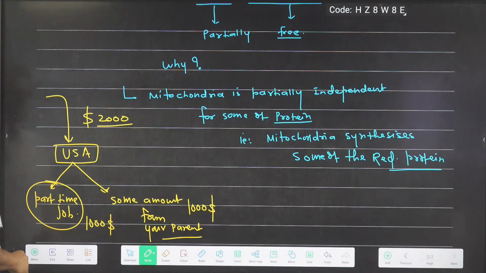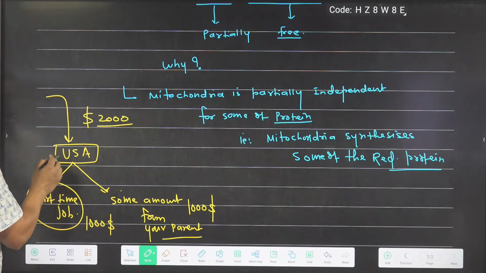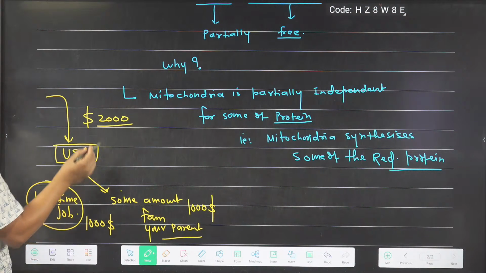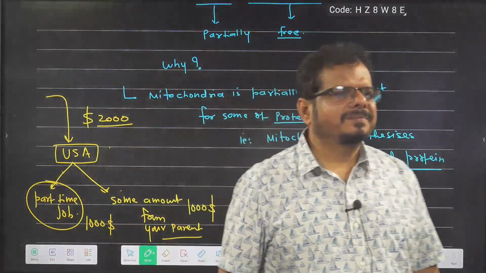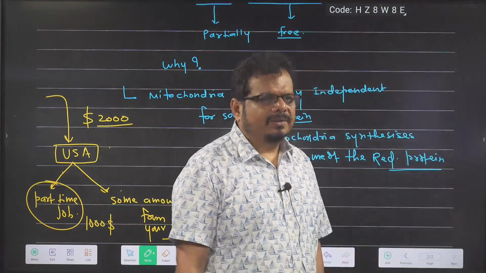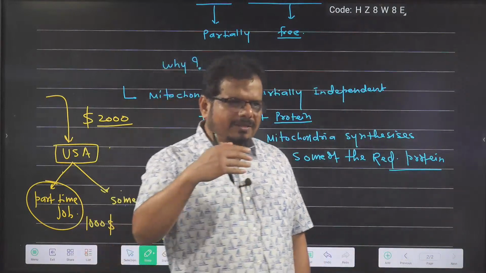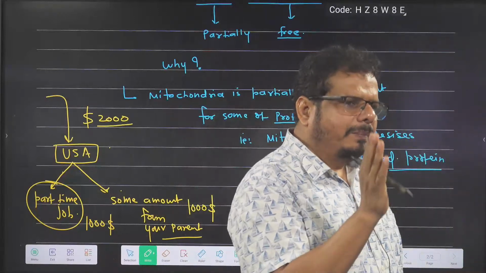Got the idea? Then what happened? Are you totally dependent on your parent, partially dependent on your parent, or independent from your parent? You are partially dependent. Got the idea? Because you are not taking all your expenditure from them.